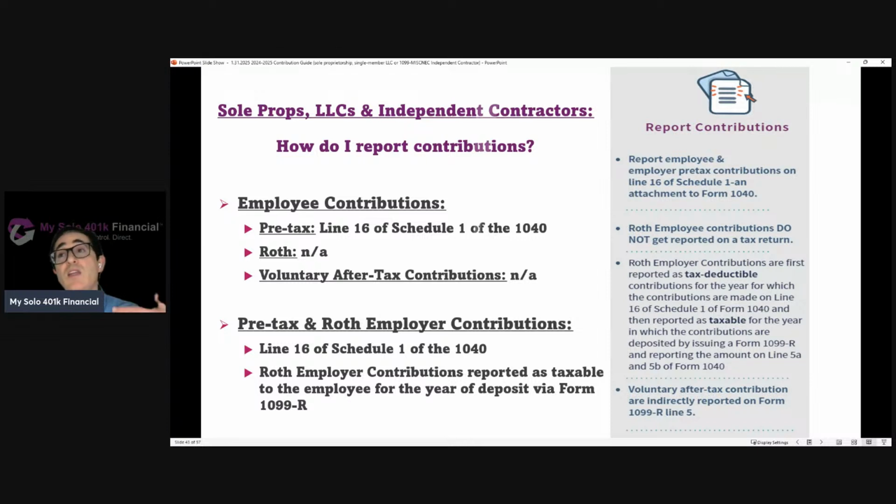So if somebody's making a 2024 employer contribution here in 2025, and that employer contribution is made as a Roth contribution, that's going to reduce the taxable income for 2024 because it's reported as tax deductible for the year for which the contribution is made, 2024. But then it's still going to need to be after tax because it's a Roth contribution. So it's now taxable to the employee for the year in which it's deposited, in other words, 2025, via 1099-R.